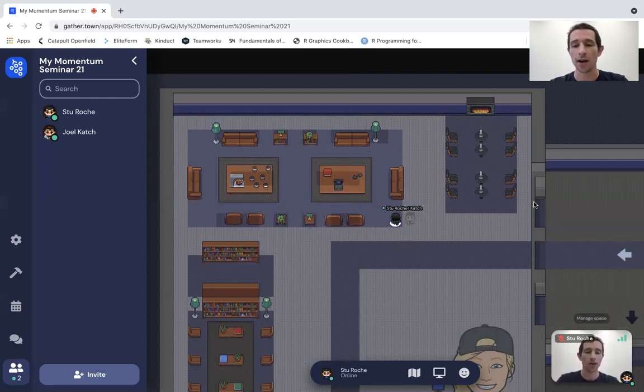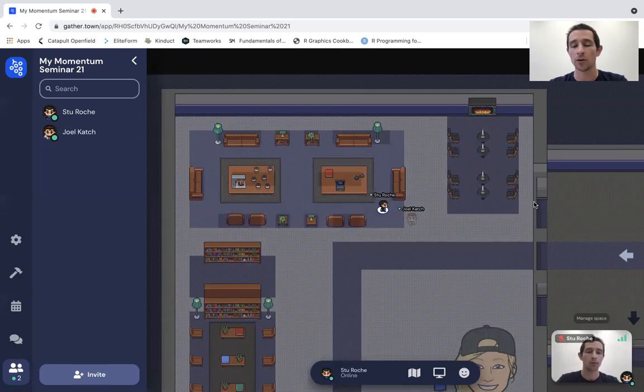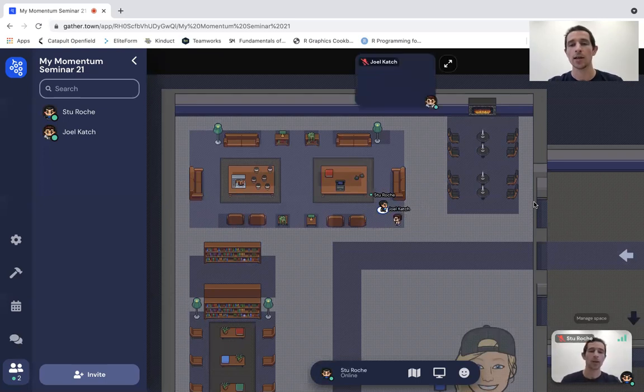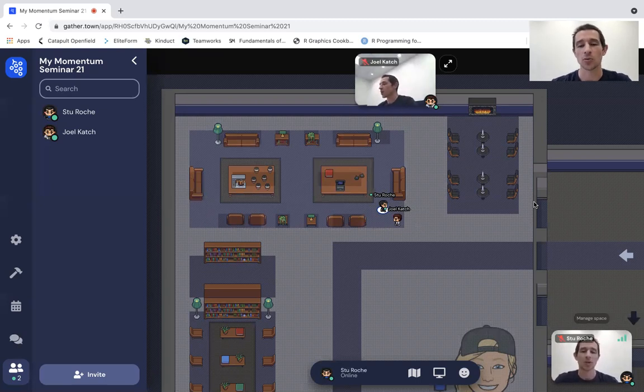So I'll be on this private area right here, and you see that now Joel is no longer in my field of view and no longer talking to me. But if I move Joel onto the rug now here as well, then Joel now enters, i.e. me, enters this conversation as well. So we can have many, many people in this space, in this, what we call a private room. Okay, so that's pretty cool.